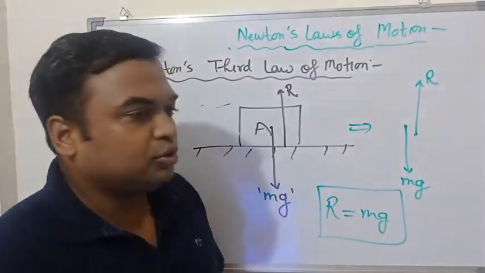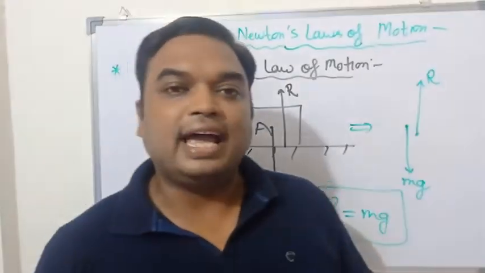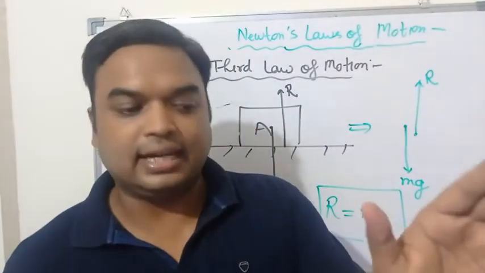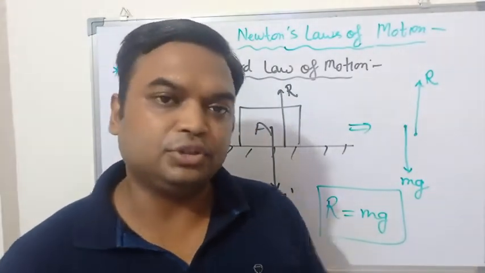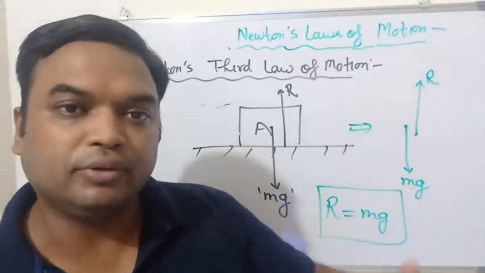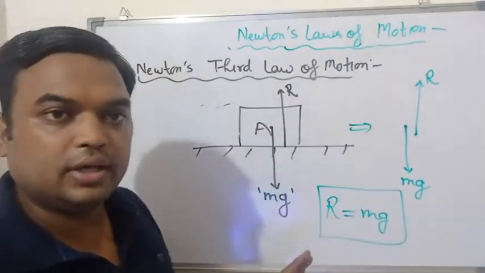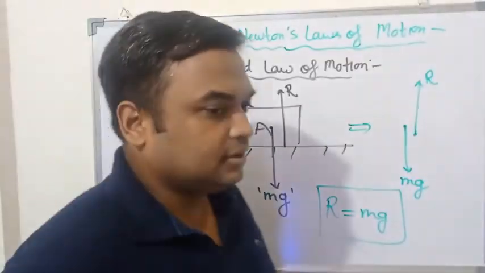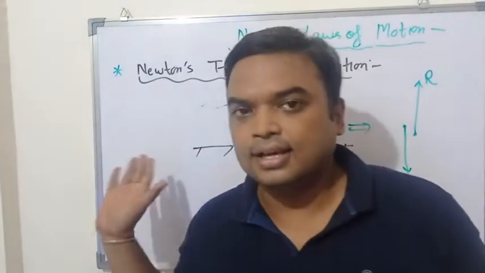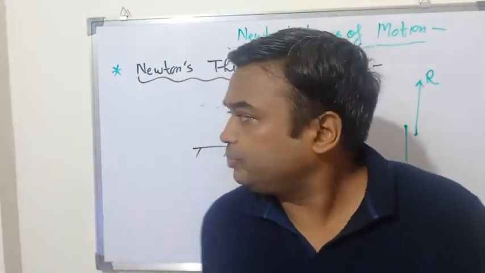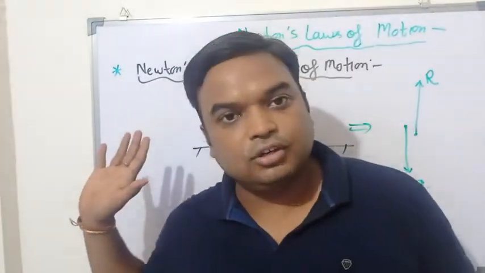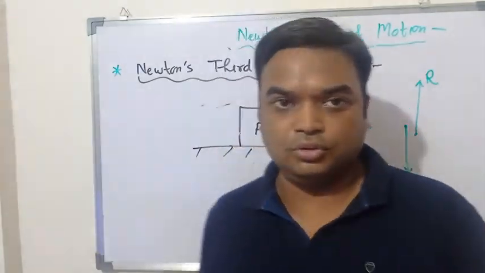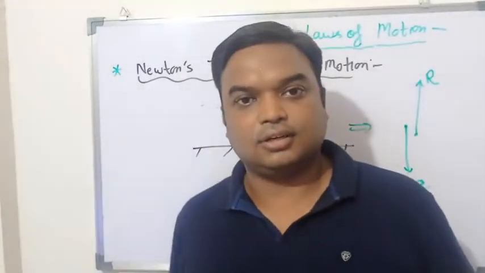Now Newton's third law of motion is the action-reaction law. Whatever action one object applies to another body, there is a similar equal and opposite reaction by the second body on the first object. So these are Newton's three laws related to motion. Basics I have discussed. I hope Newton's three laws are clear, meaning you are able to understand what Newton's third law of motion is.